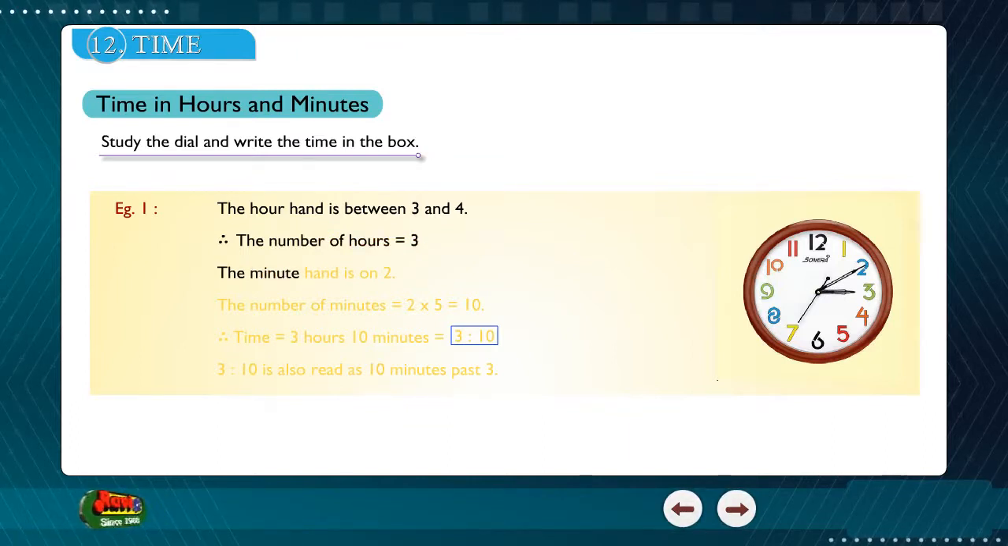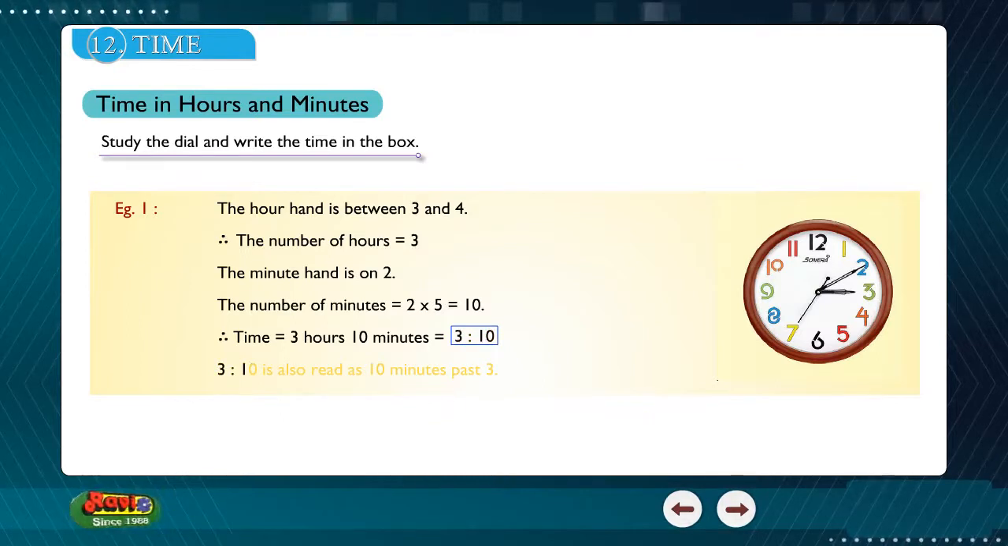The minute hand is on 2. The number of minutes is equal to 2 into 5 is equal to 10. Therefore, time is equal to 3 hours 10 minutes. 3 hours 10 minutes is also read as 10 minutes past 3.